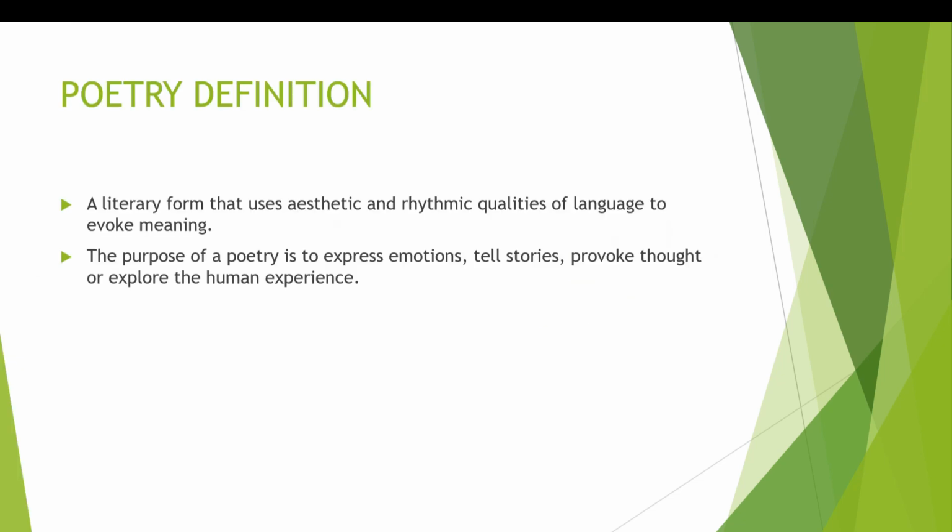Poetry is a literary form that uses aesthetic and rhythmic qualities of language to evoke meaning. The aesthetic quality of a language refers to its beauty and artistic expression. This includes imagery, sound devices, figurative language, and etc. While the rhythmic qualities of a language pertain to the pattern of sound in a poem, including meter, repetition, pacing, and so on and so forth.